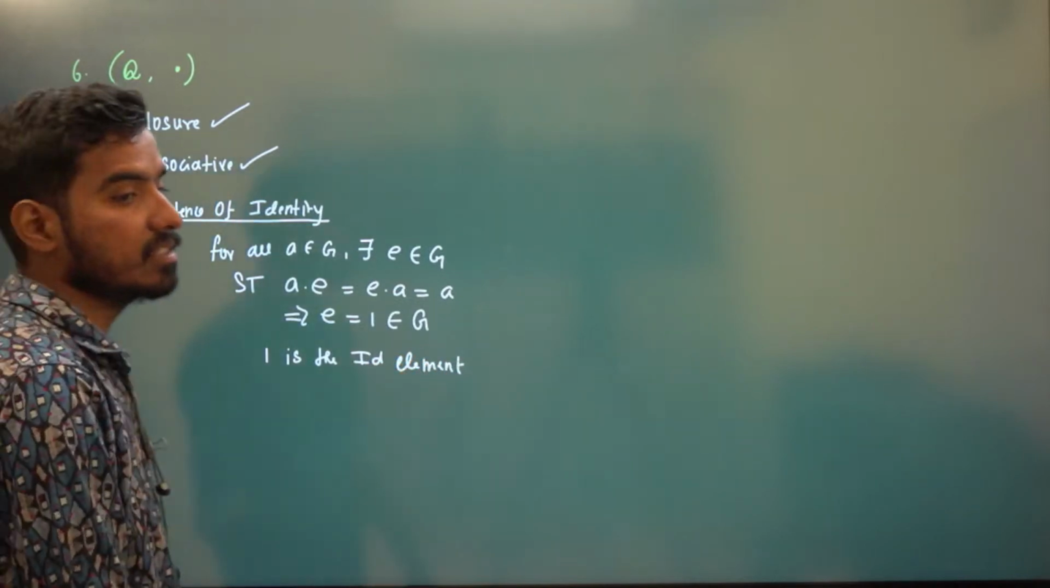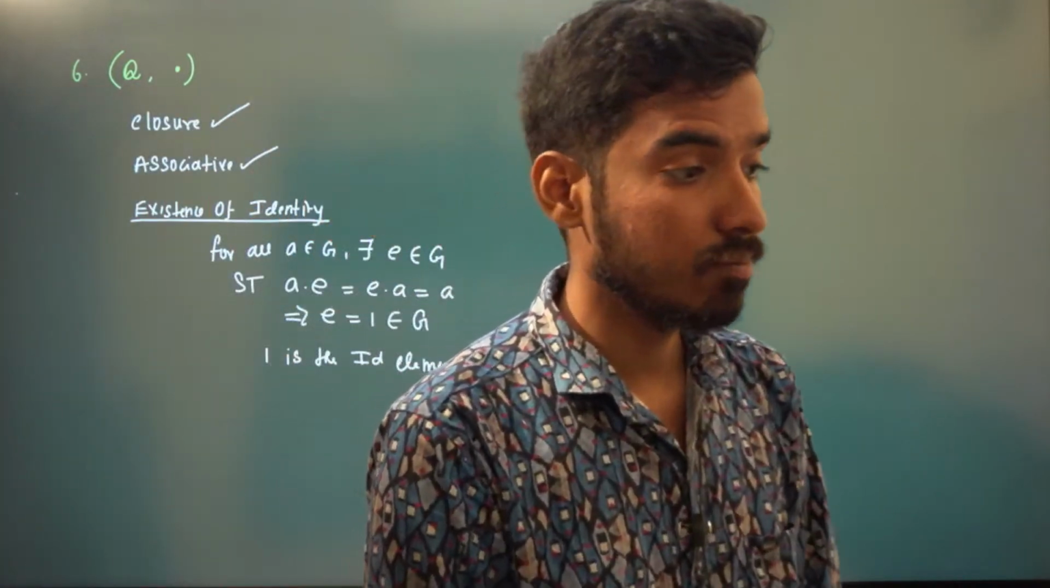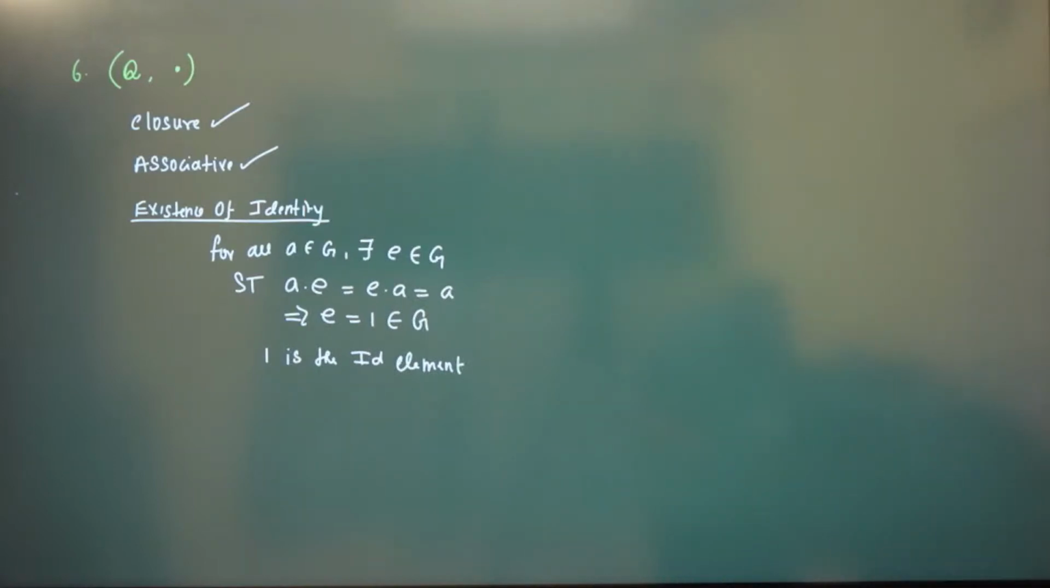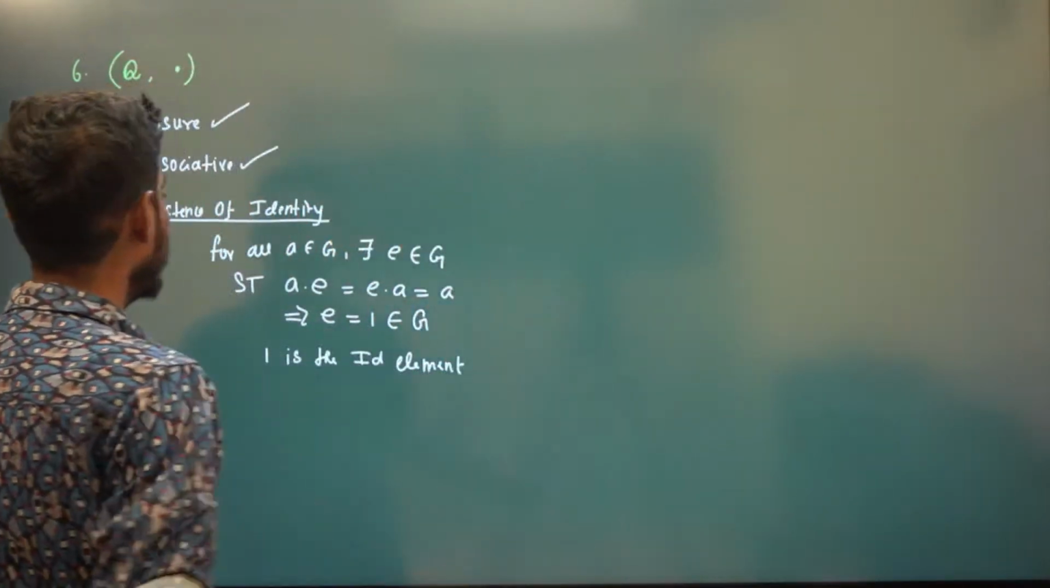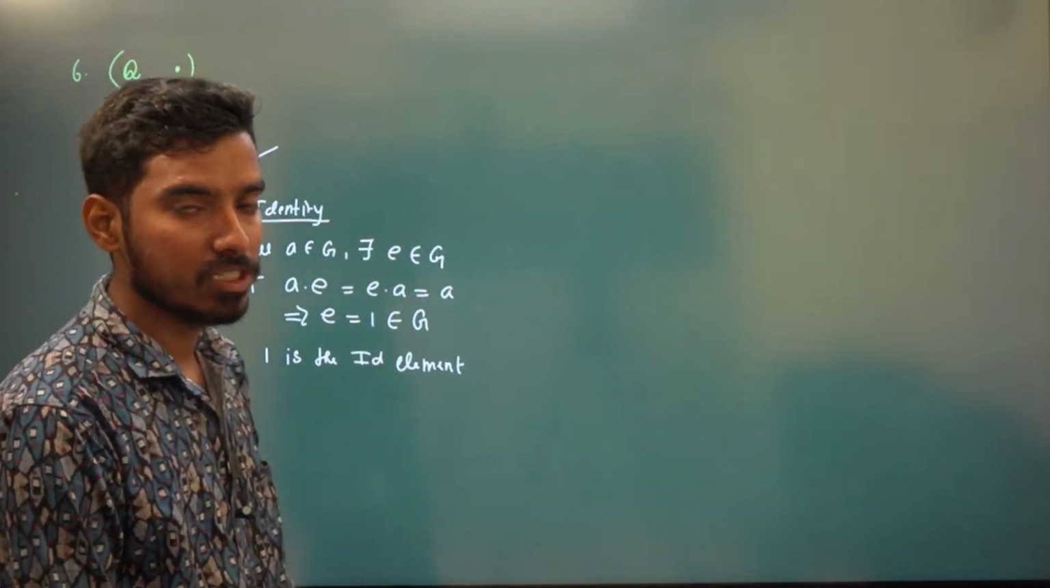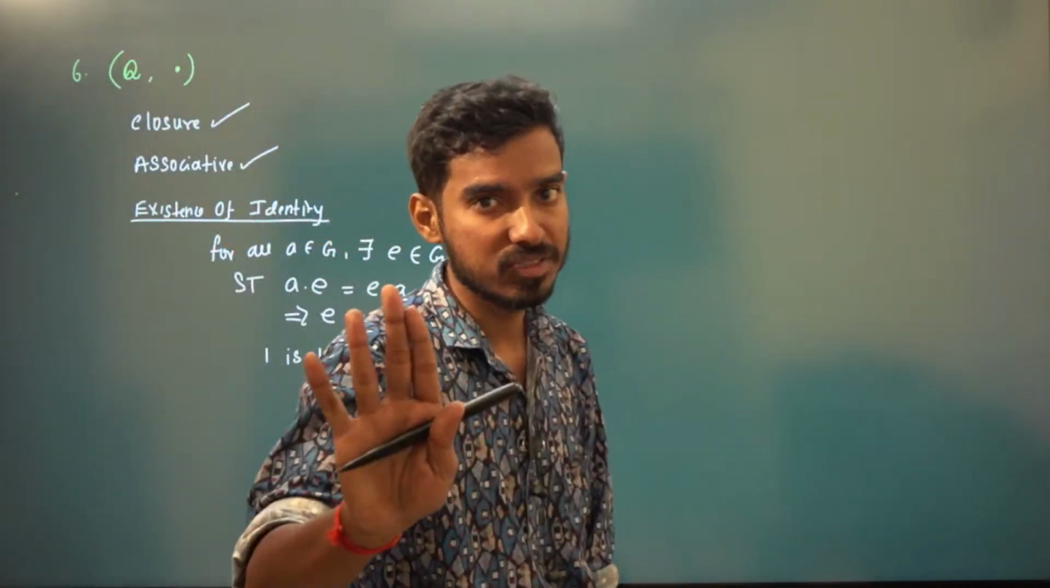In most of the cases in number system, right? I'm stressing number system. In most of the cases in number system, with respect to multiplication, 1 will be the identity element. With respect to addition, 0 will be an identity element in number system. Okay.